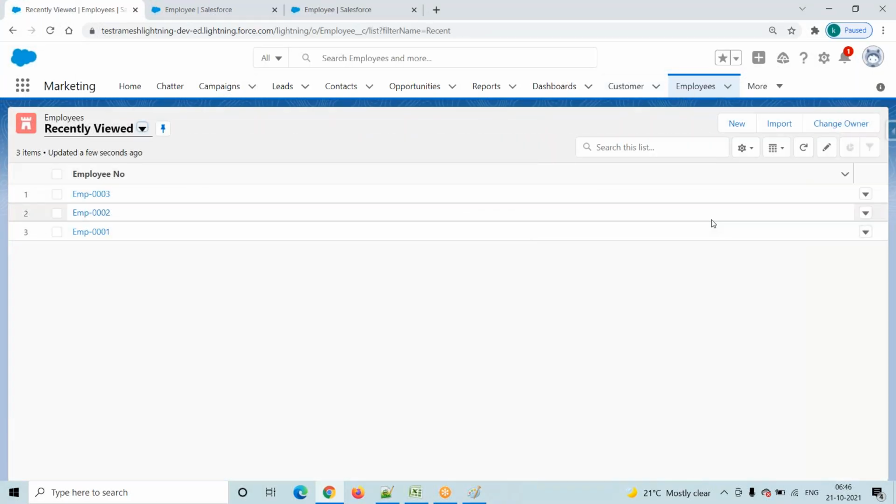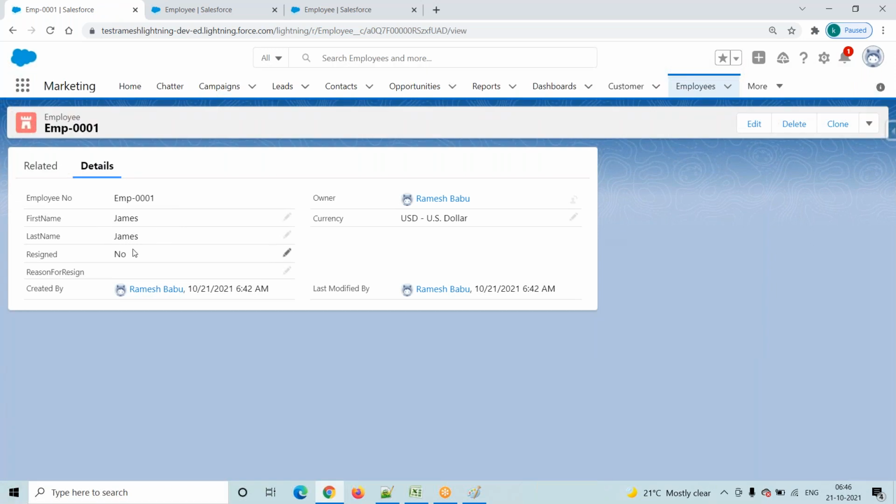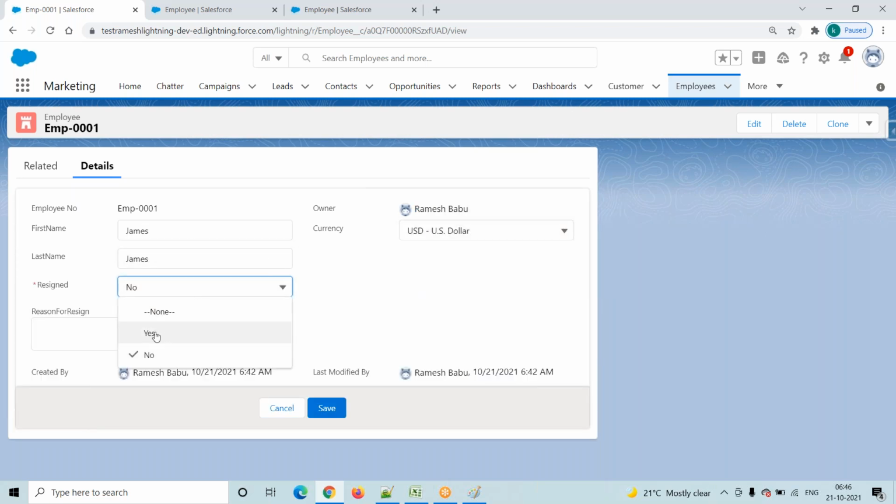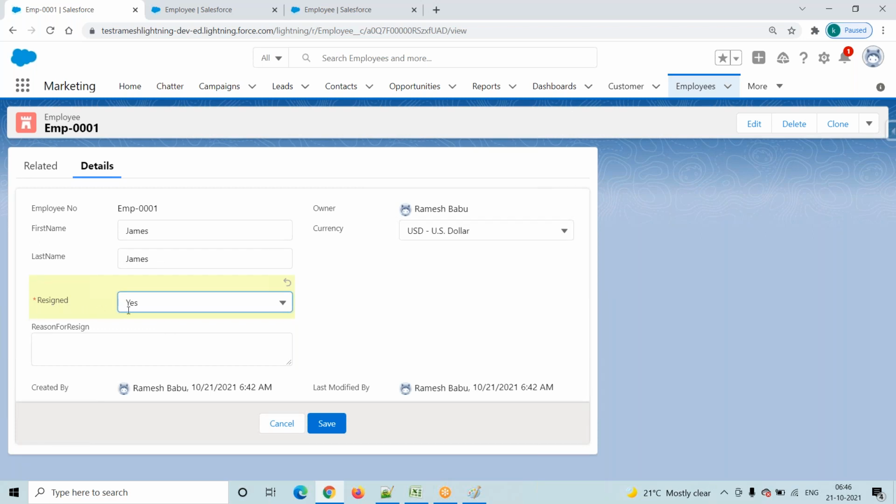So now coming into our approval process concept. For example, James is one employee. James wants to resign from the service. Here, what is the condition? You go to here, Resigned equals Yes, and click on the save button. Then he resigned from the service. Once he resigned from the service and clicks on the save button, he wants to send his resignation information to his manager.